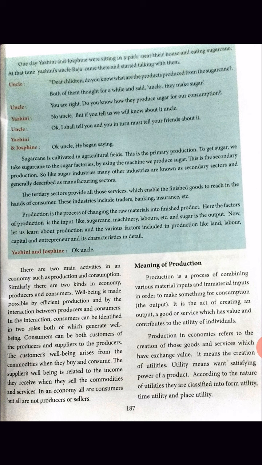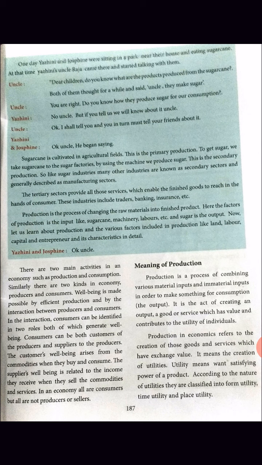Well-being is made possible by efficient production and by the interaction between producers and consumers. In the interaction, consumers can be identified in two roles, both of which generate well-being. Consumers can be both customers of the producers and suppliers to the producers.